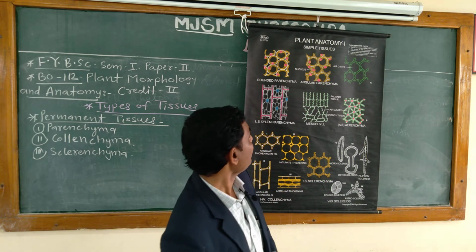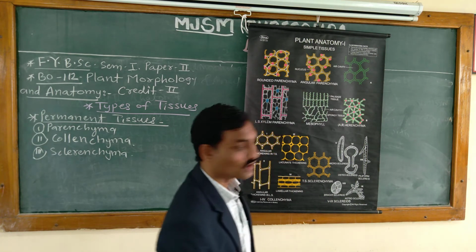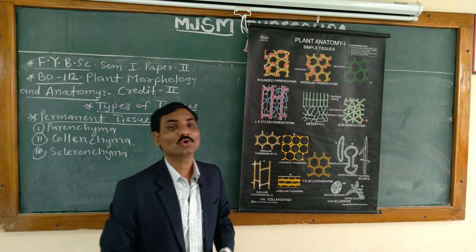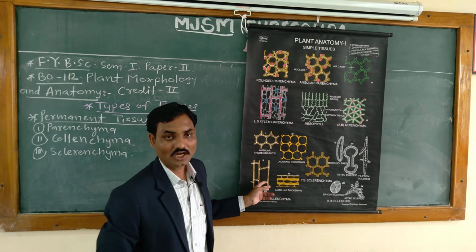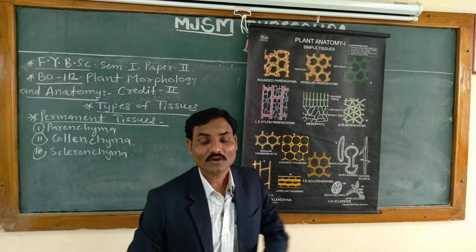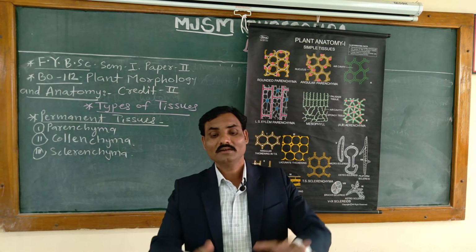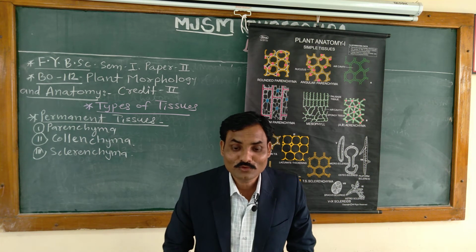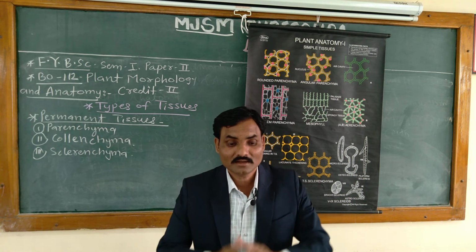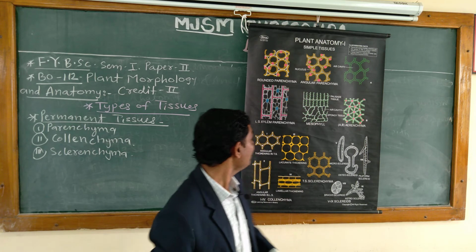Then what is next? Collenchyma, not chlorenchyma, collenchyma. Another type is collenchyma. What is the structure of collenchyma? Collenchyma is a type of parenchyma also. It has some elongated cells.